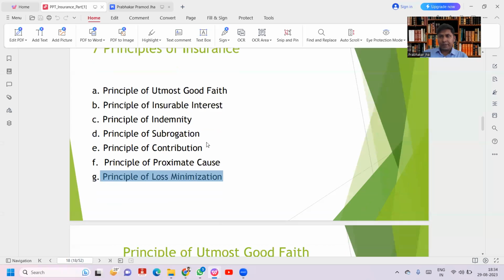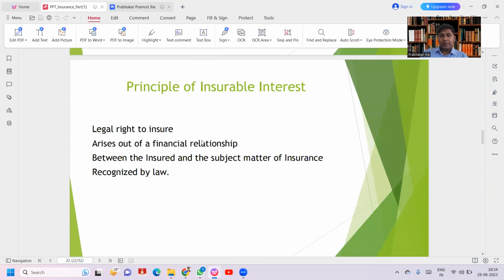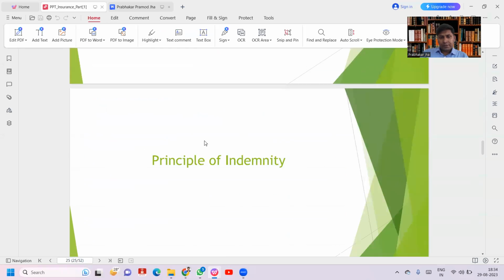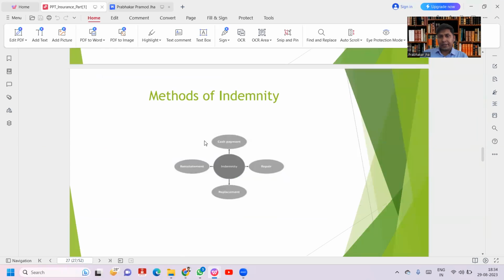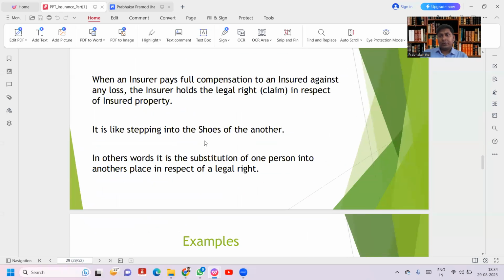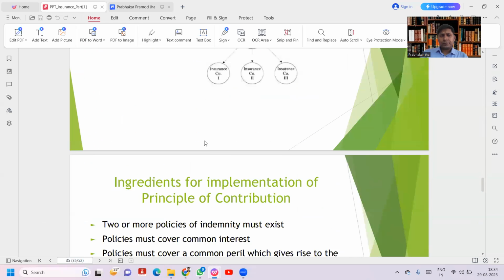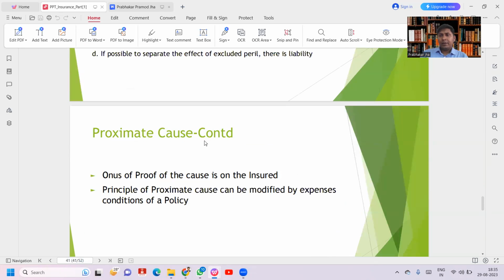Now we will cover the second part, principle of utmost good faith. Loss minimization covered. Then we will cover the loss assessment work. Under section 64 of the Insurance Act 1938, a surveyor and loss assessor is a qualified person who will conduct the loss assessment. The license is given by the IRDA.